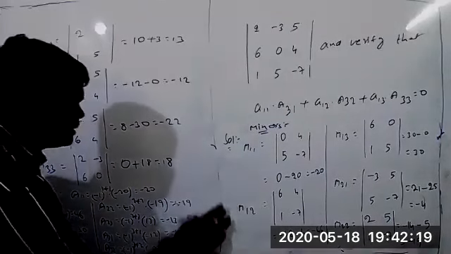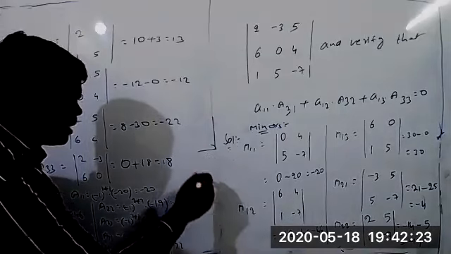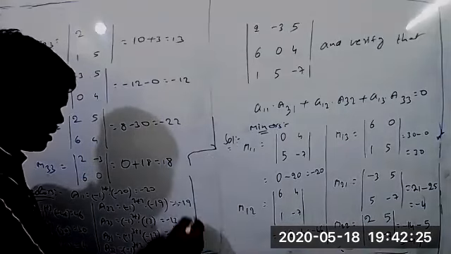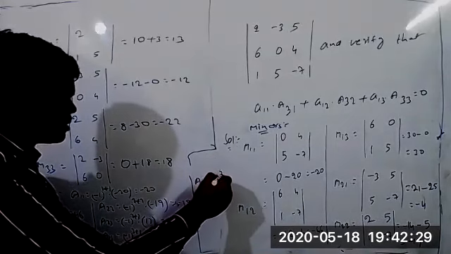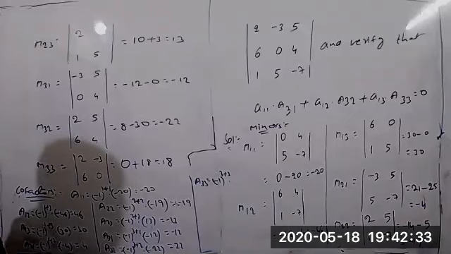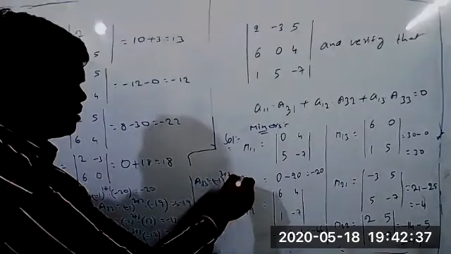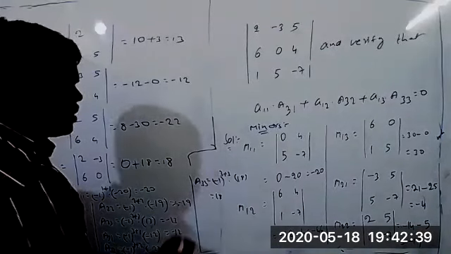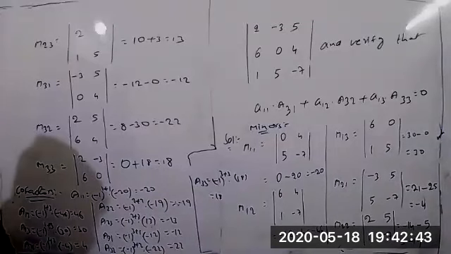Next, one more on the second row, the last element is there. A33. So minus 1 whole power 3 plus 3 into 18. Tell me now, 18. So this is equal to plus 18 only. Now we got all the minors, and now all the cofactors we got.